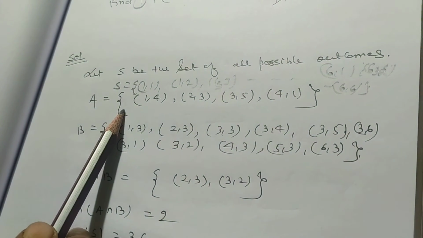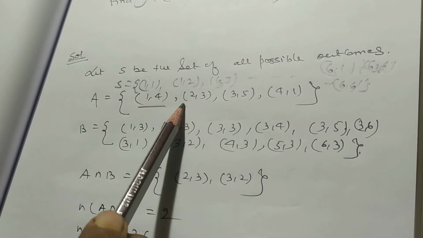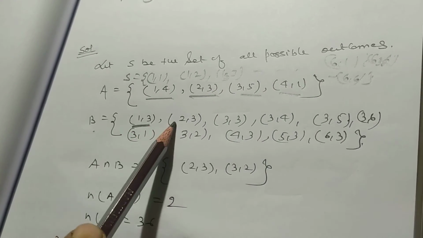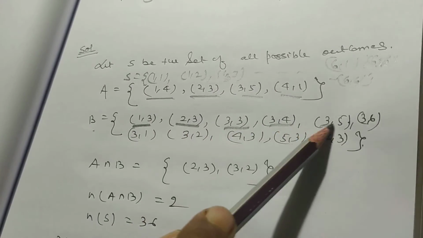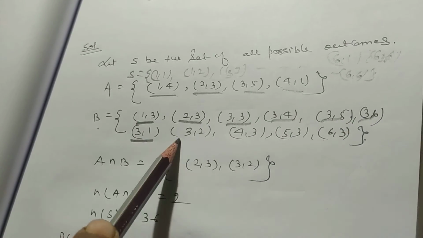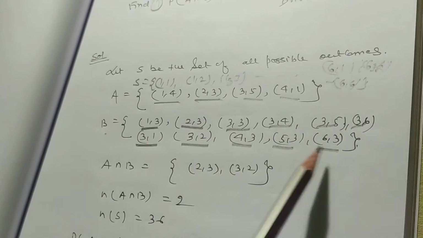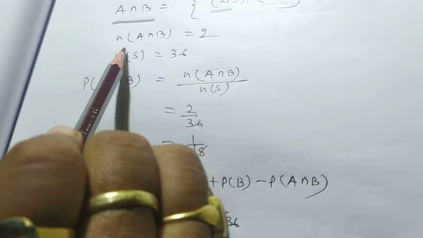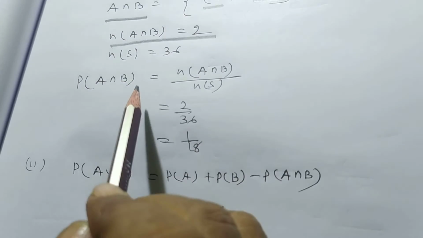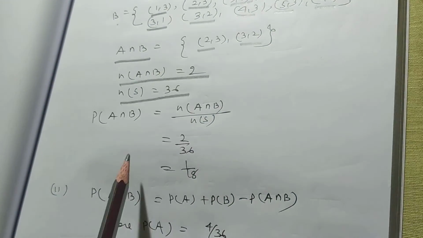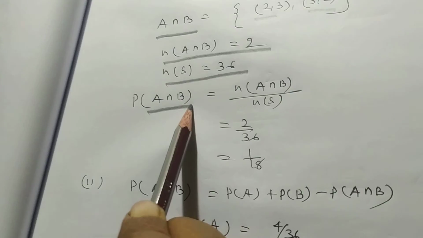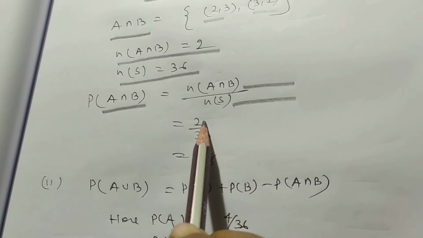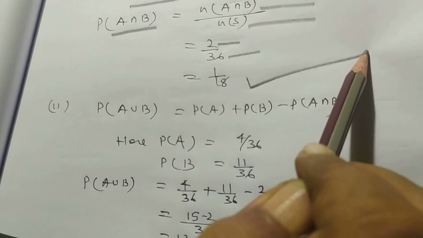In A we will get 1 4, 2 3, 3 2, 4 1. In B we have 1 3, 2 3, 3 3, 3 4, 3 5, 3 6, 3 1, 3 2, 4 3, 5 3, 6 3. So A intersection B is equal to 2 3 and 3 2, and the cardinal number of A intersection B is equal to 2. The cardinal number of S is equal to 36. So probability of A intersection B is equal to cardinal number of A intersection B by cardinal number of S, that is 2 by 36, that is 1 by 18.